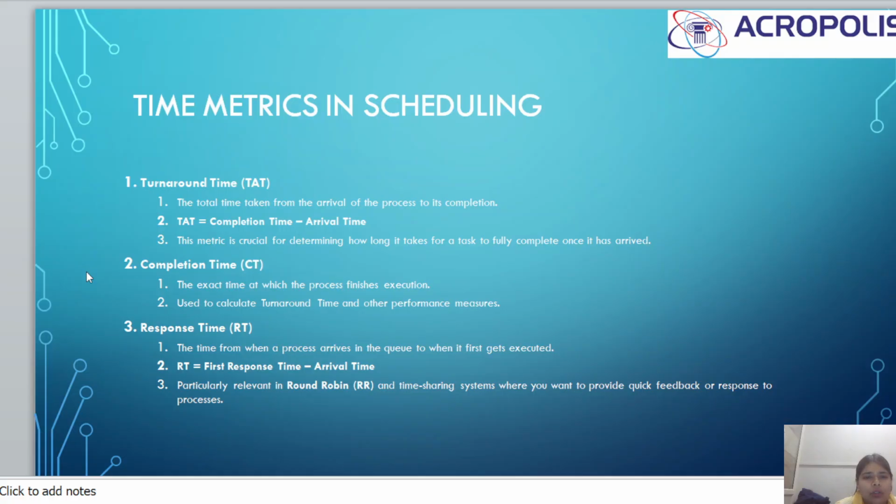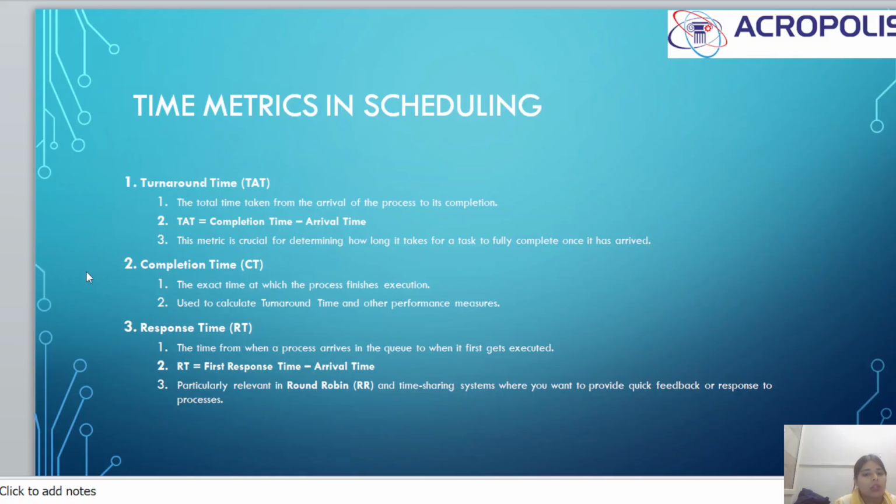Time metrics in scheduling. There are many times like turnaround time, completion time, burst time, and response time. Here we are describing all the times: what is turnaround time, what is completion time, what is response time, what is waiting time. First, turnaround time: the total time taken from the arrival of the process to its completion. The formula for turnaround time is completion time minus arrival time. This metric is crucial for determining how long it takes a task to fully complete once it has arrived.